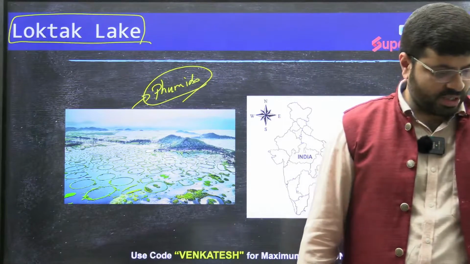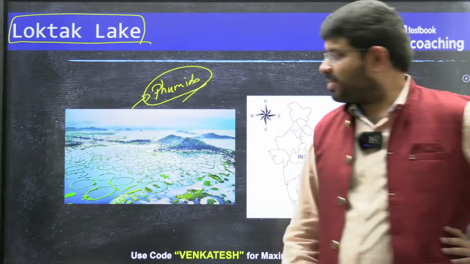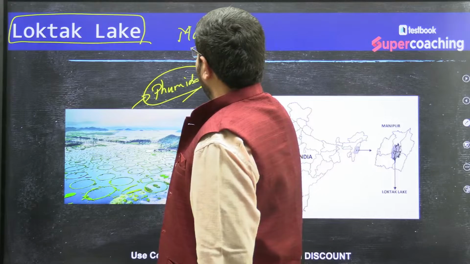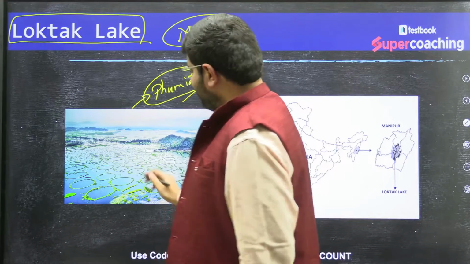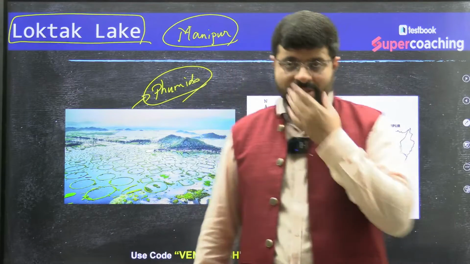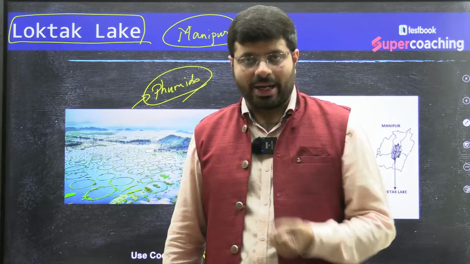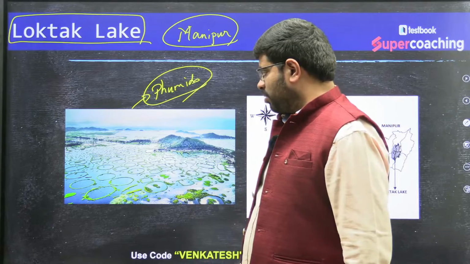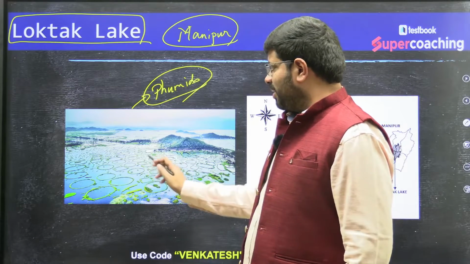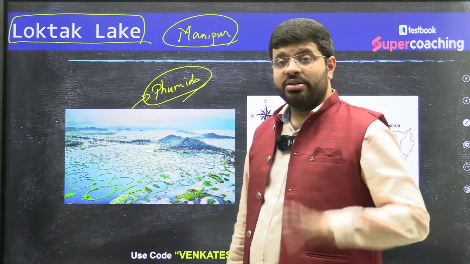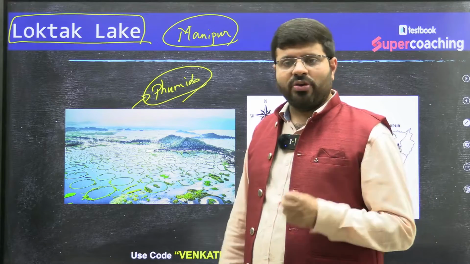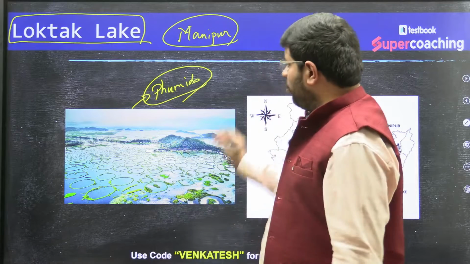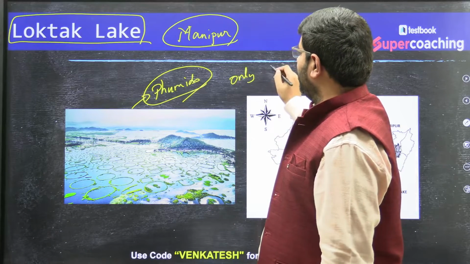The name which we give it is phumdis, which are part of Manipur. Loktak Lake, Manipur. In fact, this vegetation floats. The combination of the organic matter, the soil, and nature here has made it so that these phumdis, the circular vegetation mats here, float. Because of the floating, you find the uniqueness here. So it is one of the only floating vegetation parks of India.